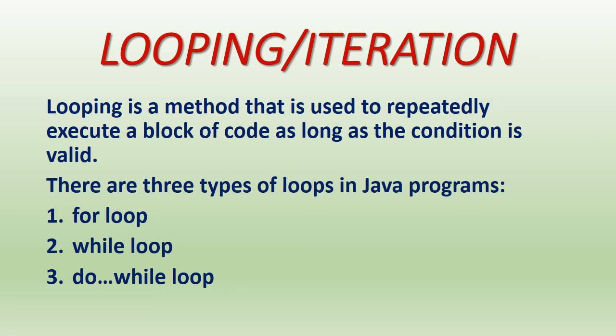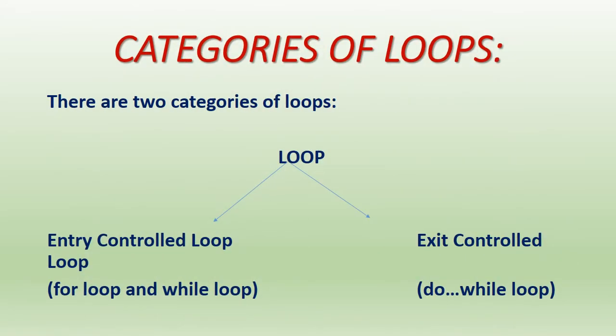And in Java there are three types of loops. First one is for loop, second is while loop, and third one is do while loop. So in Java there are three types of loop. One by one we will see all these types of loops. But before that we should know some more things about looping.